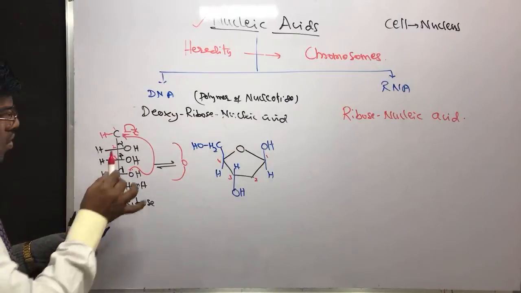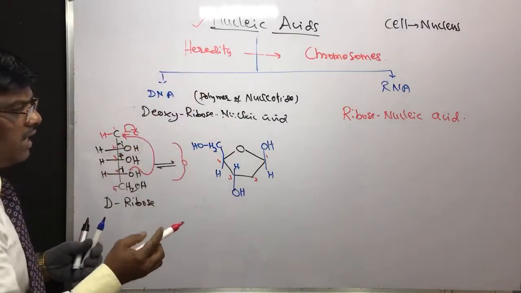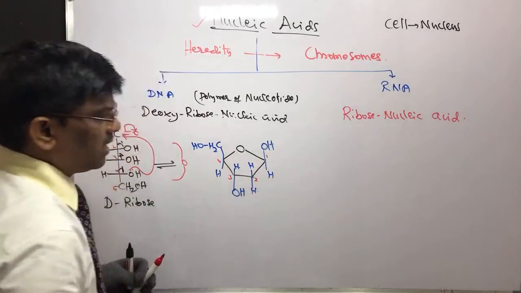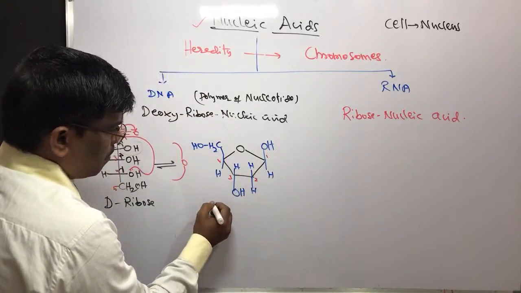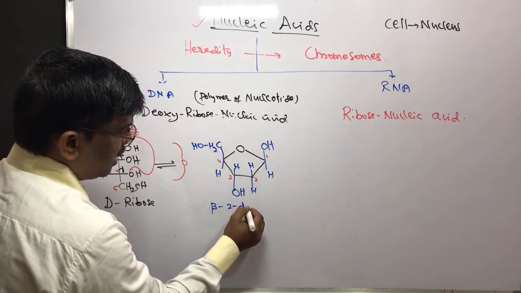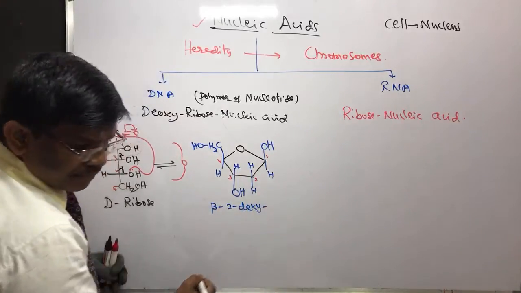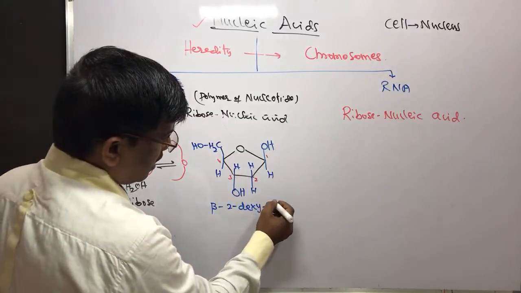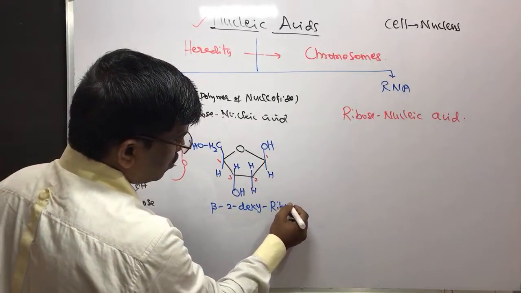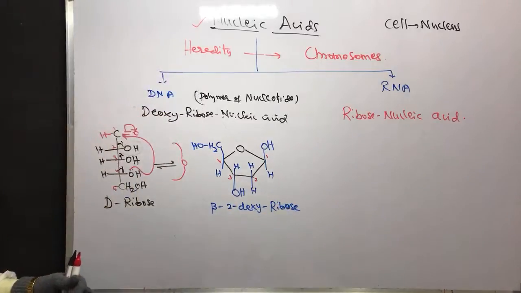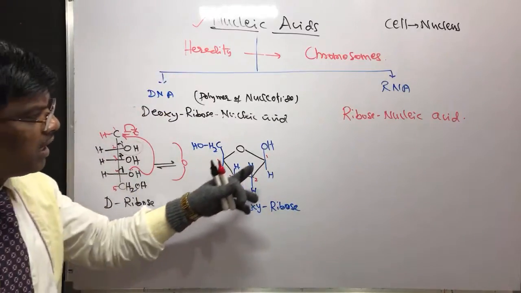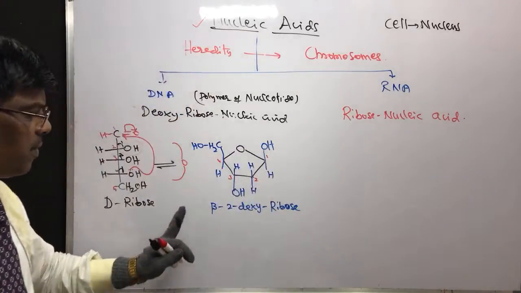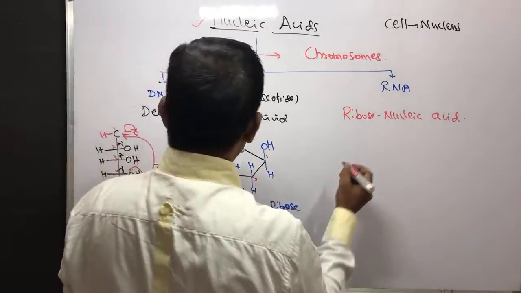Deoxy means there is no hydroxy group in DNA, so I can write here two hydrogens. This is beta 2-deoxyribose. Yes, students, this is beta. Why beta? This hydroxy is towards upside, that is why beta.